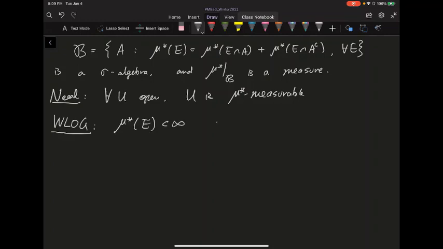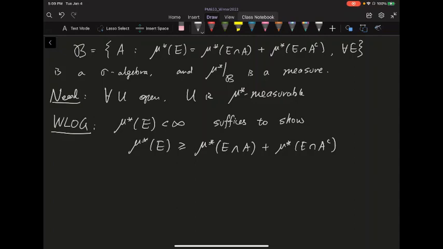It suffices to show one side of the equality, because the other side is just subadditivity. I just need to show that mu star of E is greater than or equal to the right-hand side, because less than or equal to is just the subadditivity.